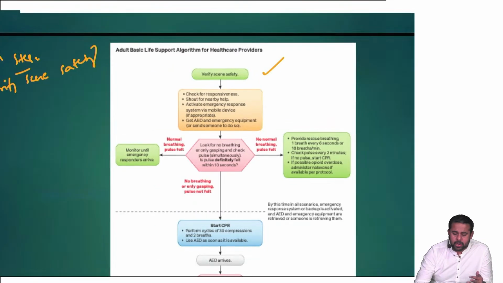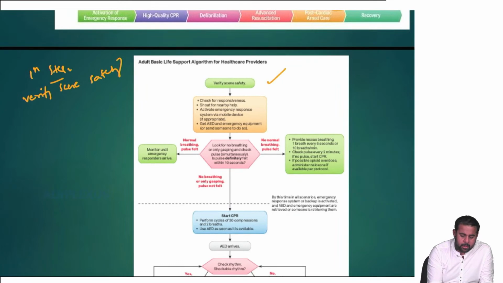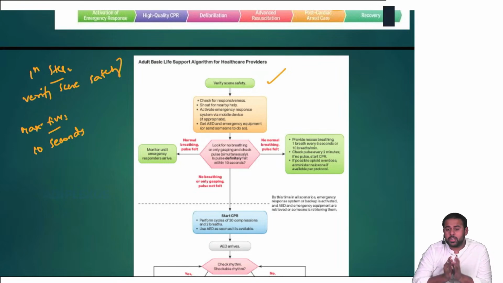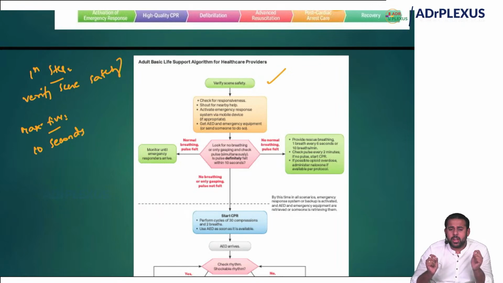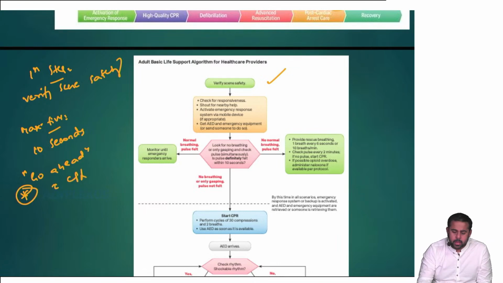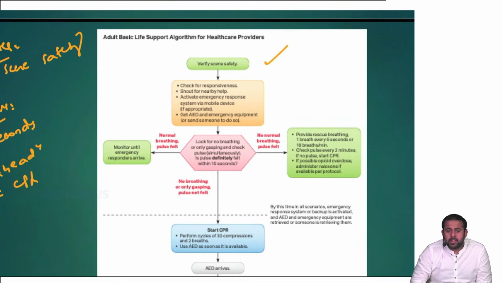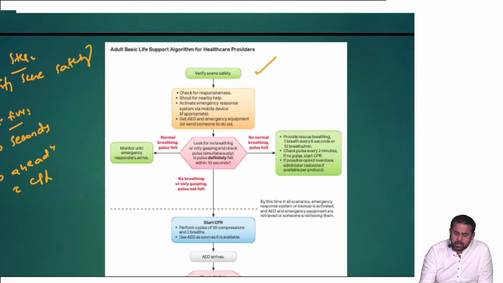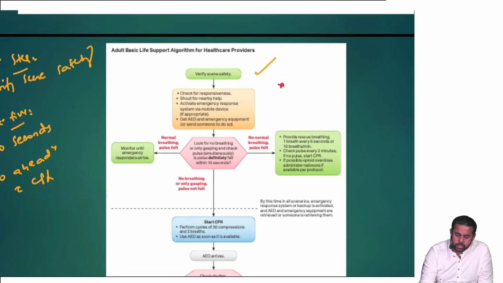So what is the maximum time you can spend? The maximum time you can spend is 10 seconds. And the most important change is whenever you are in doubt whether the pulse is there or not, go ahead. Don't wait. When you are in doubt, go ahead with CPR. This is again an important point. Then if there's normal breathing and pulse is there, you monitor until the emergency response system arrives. If there's no normal breathing and a pulse is felt, provide rescue breathing, 1 breath every 6 seconds. This is again one of the most important changes, 1 breath every 6 seconds.